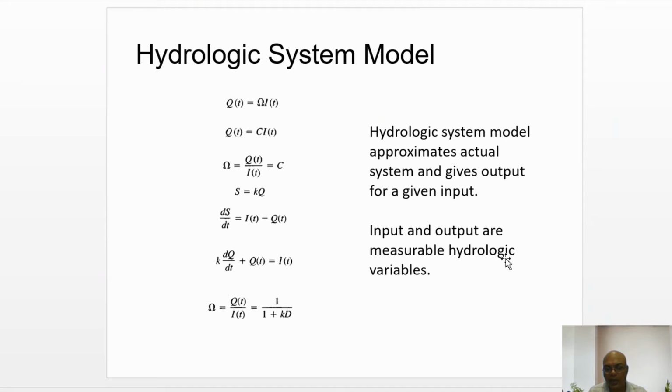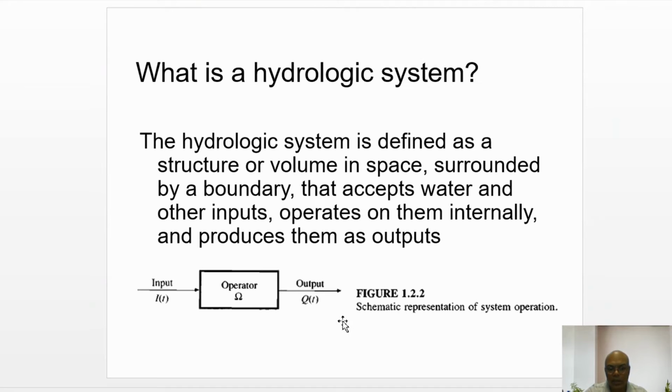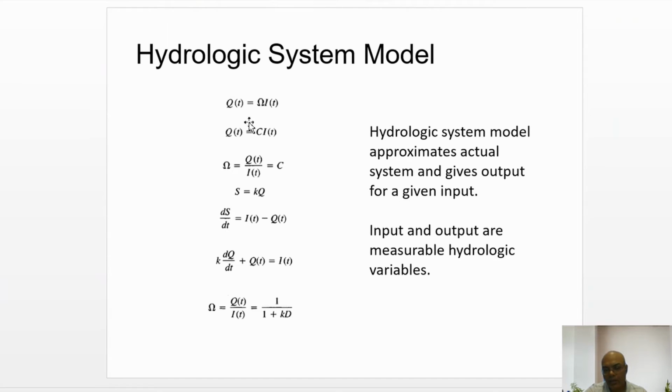In the earlier figure I showed a system which takes input and gives output, and the system is like a black box. Within that, the input is transformed; some transformation takes place, and then it gives output. So we can write that outflow is equal to a transformation of inflow.